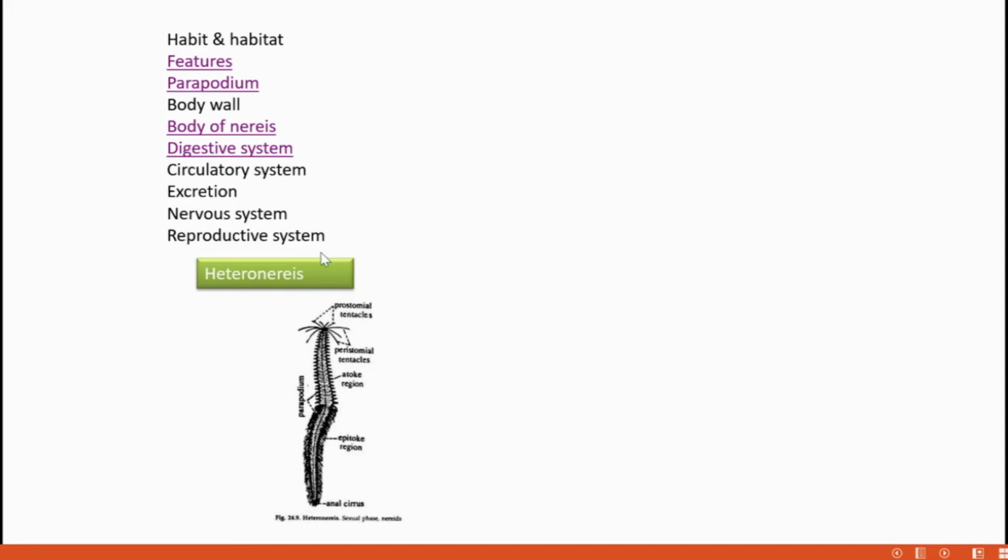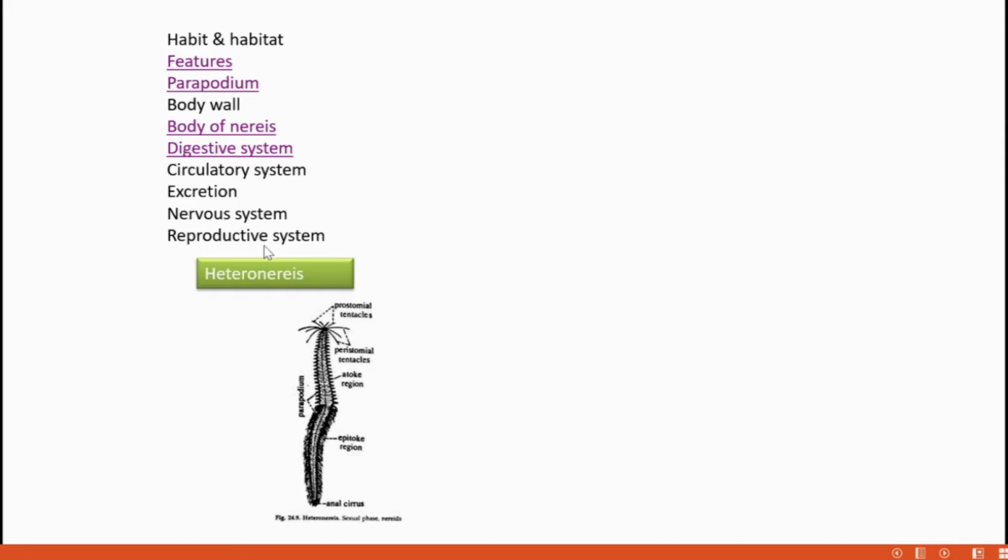Previously in that picture I showed that anteriorly the cerebral ganglia or brain is seen, connected by two circumpharyngeal connectives, joined at the subpharyngeal ganglia, and then it runs towards the end of the body, and each segment carries a ganglion. That's the arrangement of the nervous system.